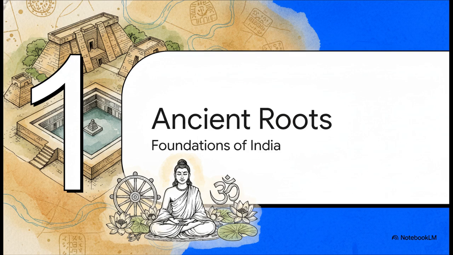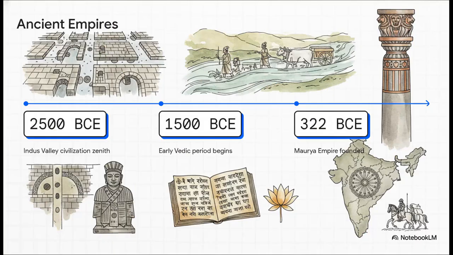Let's take a look at the bedrock of Indian civilization. This timeline right here maps an incredible progression. Around 2500 BCE, you've got the zenith of the Indus Valley Civilization. We're talking about meticulously grid-planned, self-sufficient cities like Mohenjo-Daro. And honestly, it is still mind-blowing to realize that these people had advanced indoor plumbing systems literally thousands of years before most modern cities. Then, 1,000 years later, the early Vedic period kicks off with the Indo-Aryan migration.